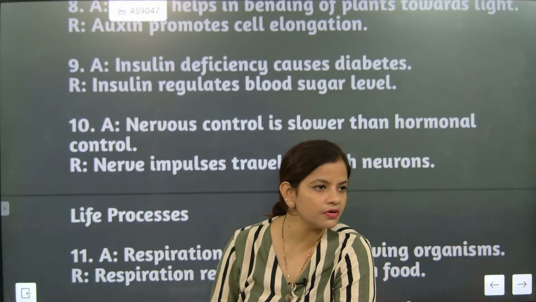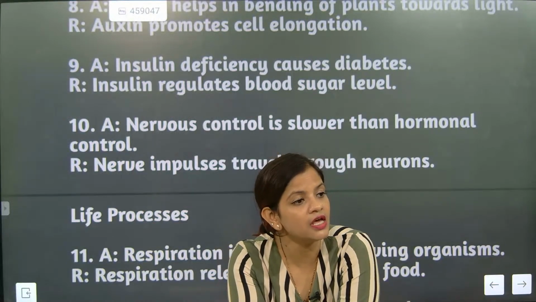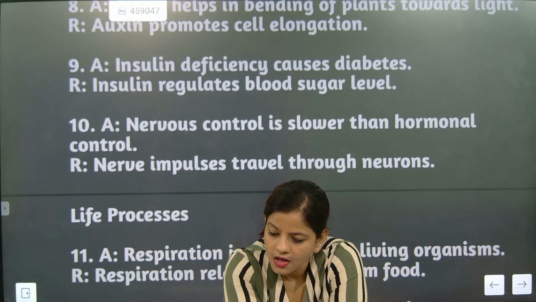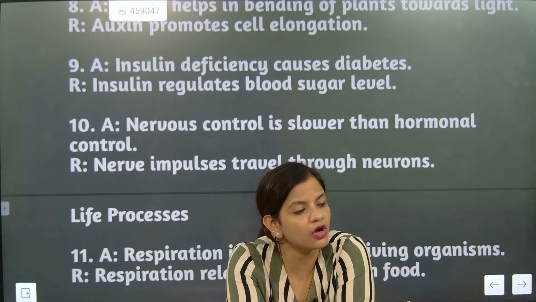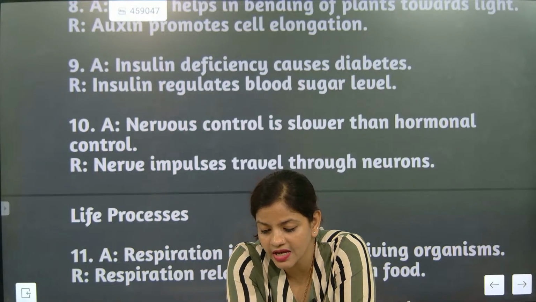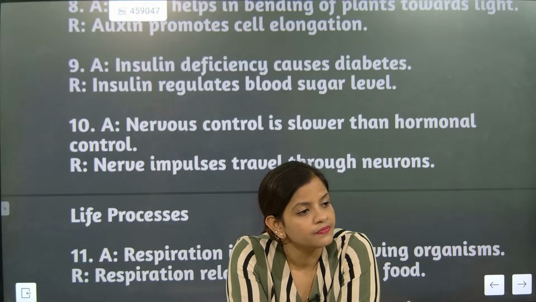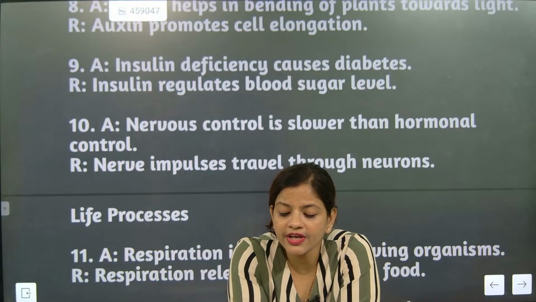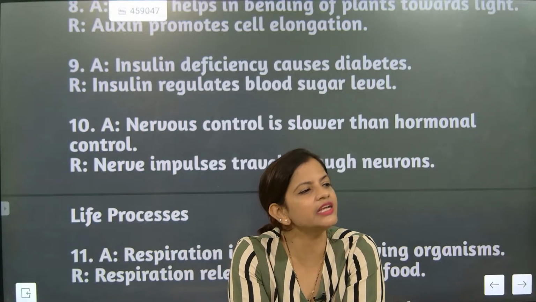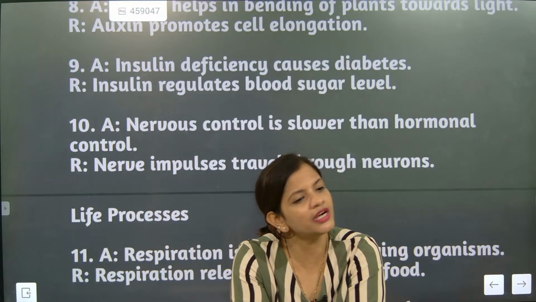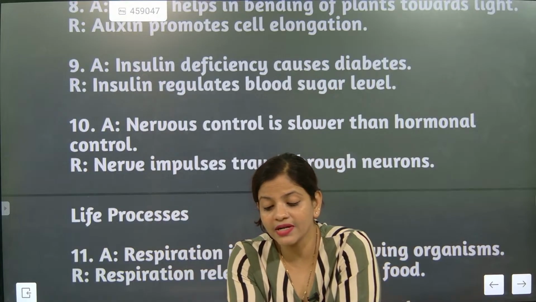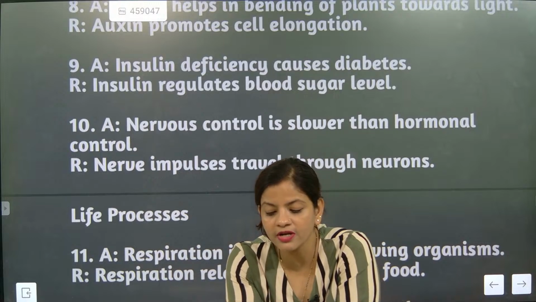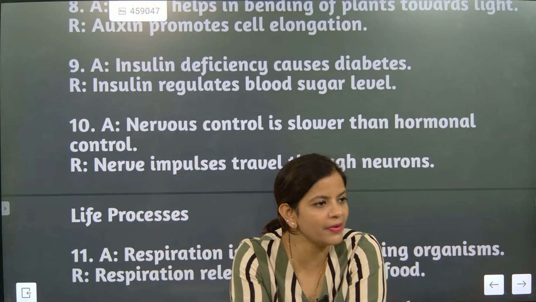Now beta, insulin deficiency causes diabetes. Is it true? Tell. Yes, deficiency of insulin will be causing diabetes. Most of the students they are saying answer here and there. What is the correct answer here is A. Because insulin regulates blood sugar level and beta it's less or more. Both are correct now. One time it will come more, one time it will come less. Both are deficiency and it will be causing what? Level of blood sugar level will be going up and down.